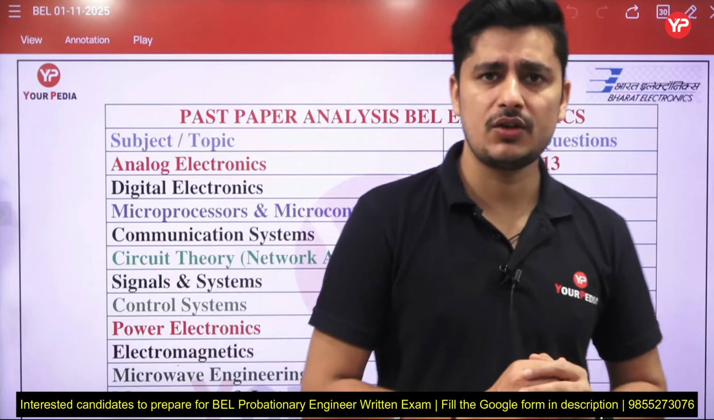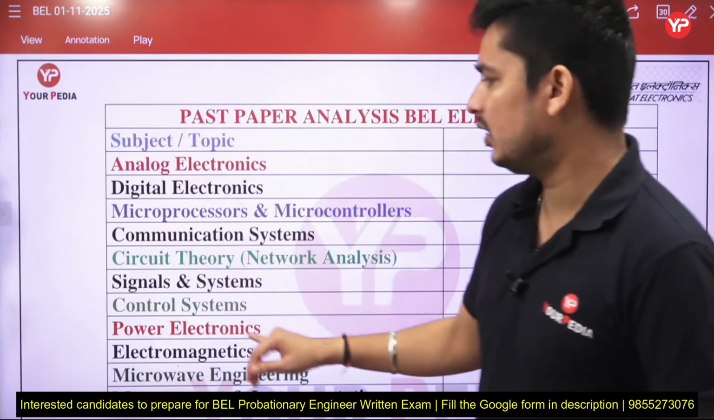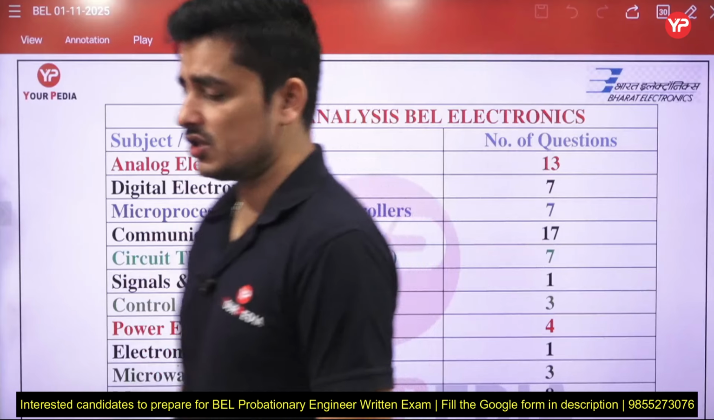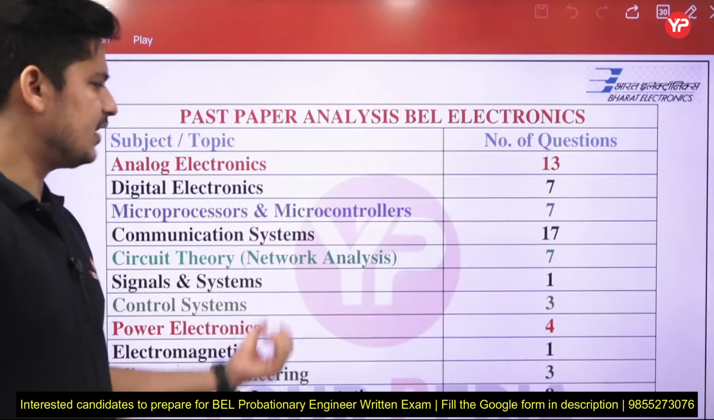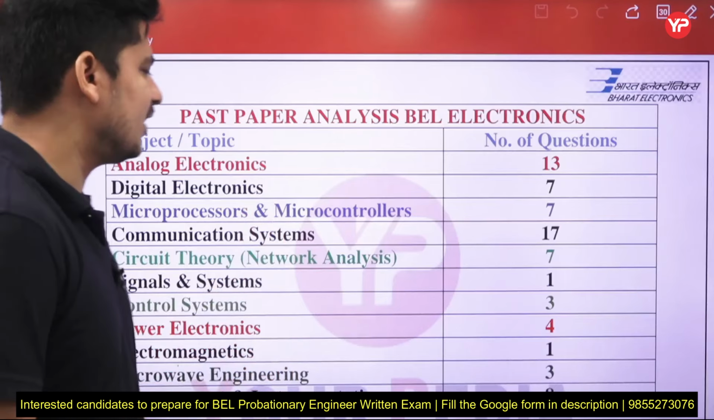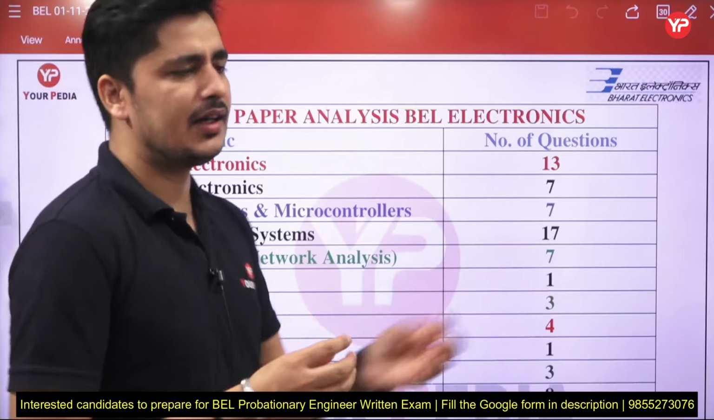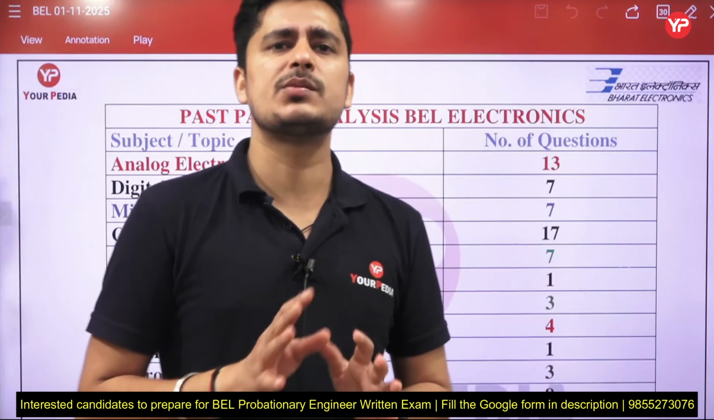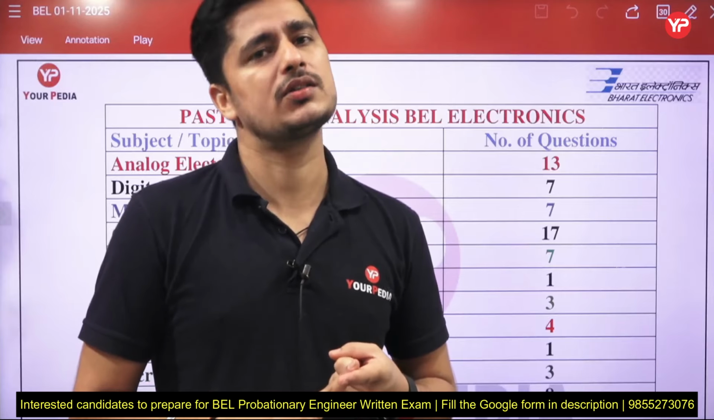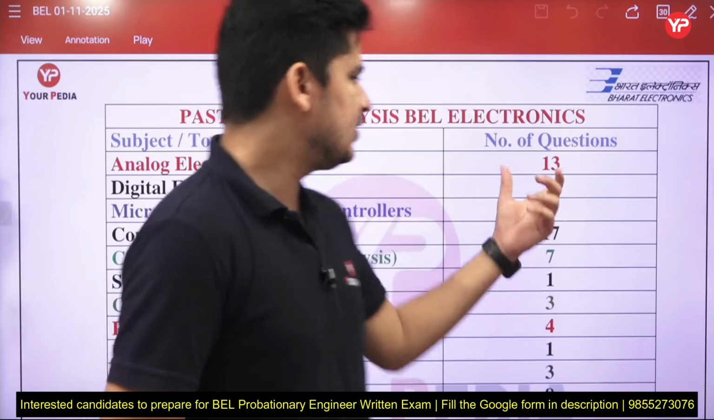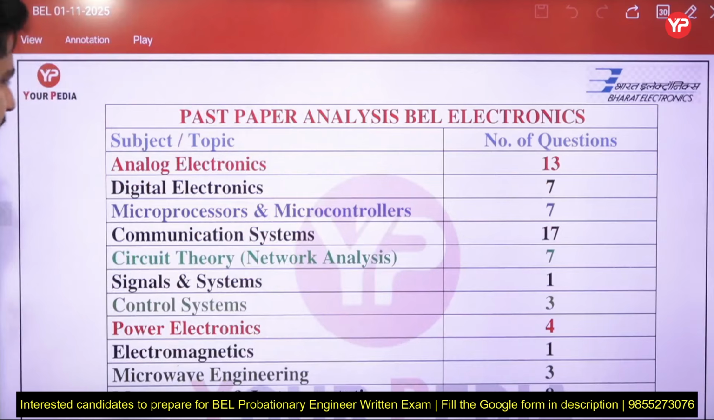And which subject should you give more importance? That is analog electronics and communication, right? But you can't think that we can leave this part and that part, because BEL asks questions from every part, and you have to score at least 80 marks out of 100 in technical if you want to secure your place, and 20 marks in the non-technical part. This is the analysis. Let's come back to this.